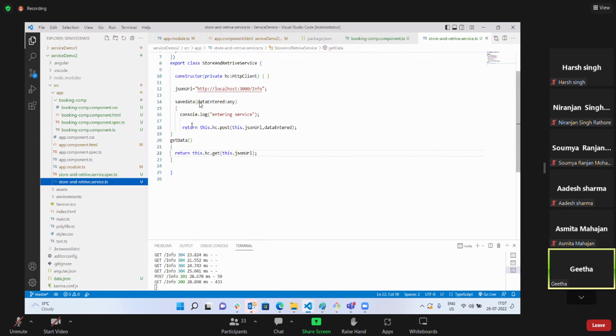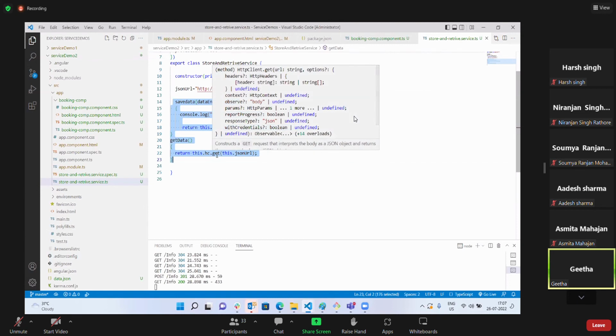It is making an HTTP client request, either to post the data or to retrieve the data. It helps me connect to my JSON server with the help of HTTP client. HTTP client is a service which we are injecting here as HC. With the help of that, I'm posting my request and also getting my request.